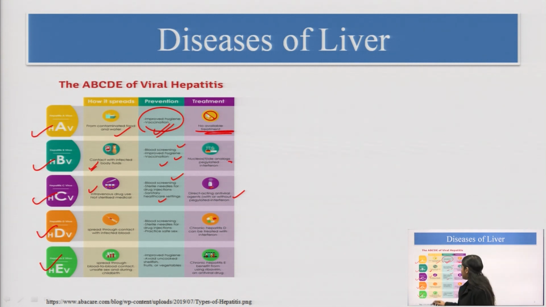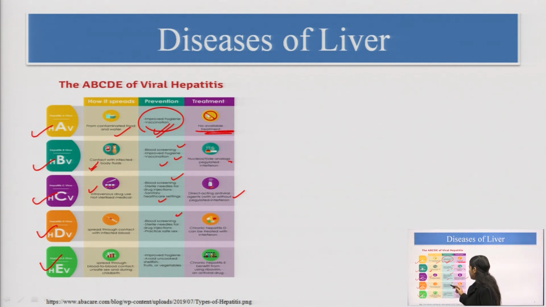We will talk about the hepatitis D virus. It is spread through contact with infected blood. Through the infected blood it can come into any person. And how can we prevent it? In the similar way, if we avoid the ways by which it is transferred, of course we will prevent it.